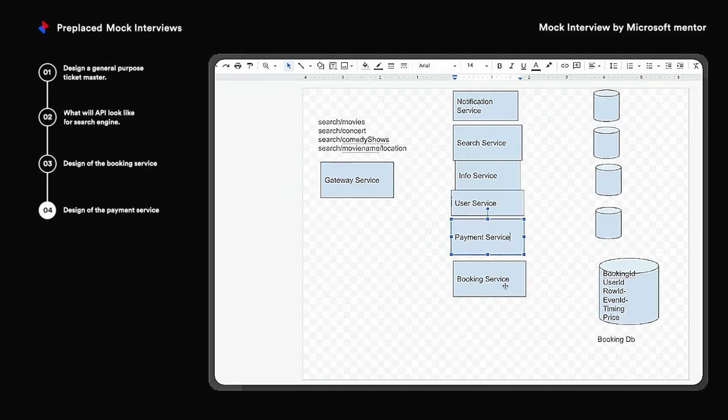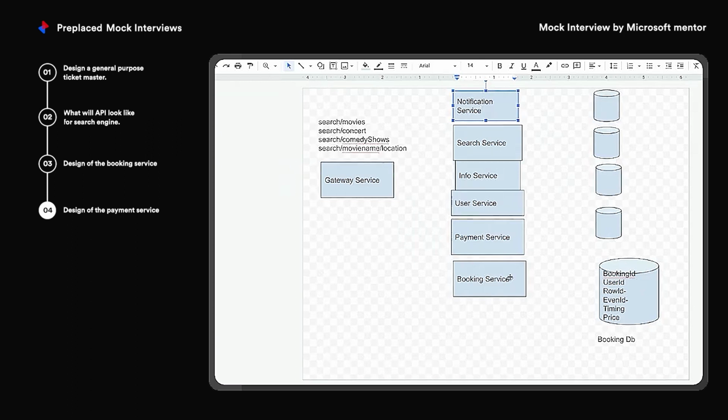So first we'll book. The booking service will call the payment service. The payment service will then undergo the automated transaction, making sure the transaction is successful. Once the transaction is successful, it will send a status 200 OK, and the status will be received by the booking service. Once the booking service receives the status, it will initiate a call to the notification service that the booking is confirmed, and send a notification to the correct user.